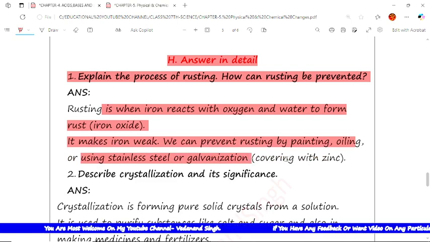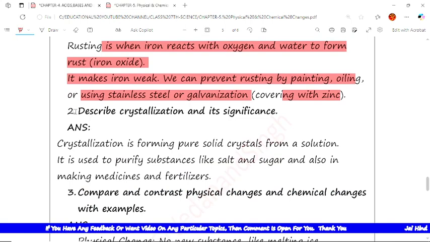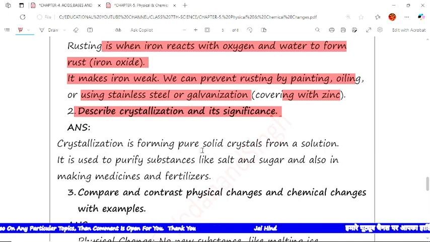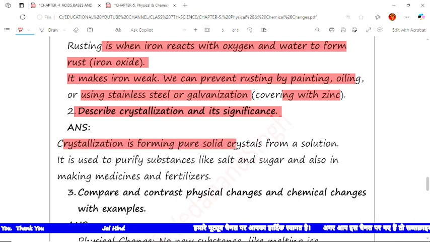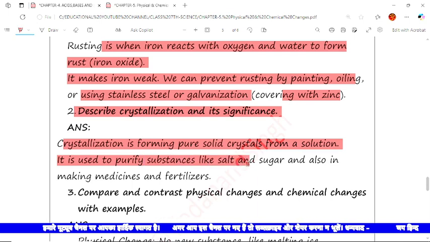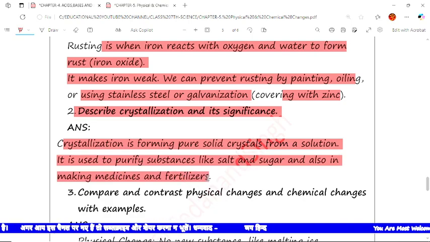Galvanization means coating with zinc. Galvanization is a process by which a metal is coated with the help of zinc. Now the next is: describe crystallization and its significance. It means what is crystallization and what is its significance. The answer is crystallization is the forming of pure solid crystals from a solution. It is used to purify substances like salt and sugar, and also in making medicines and fertilizers.